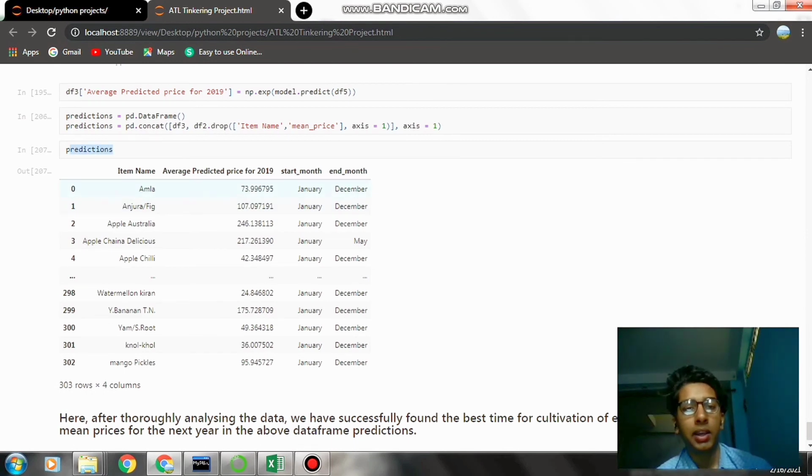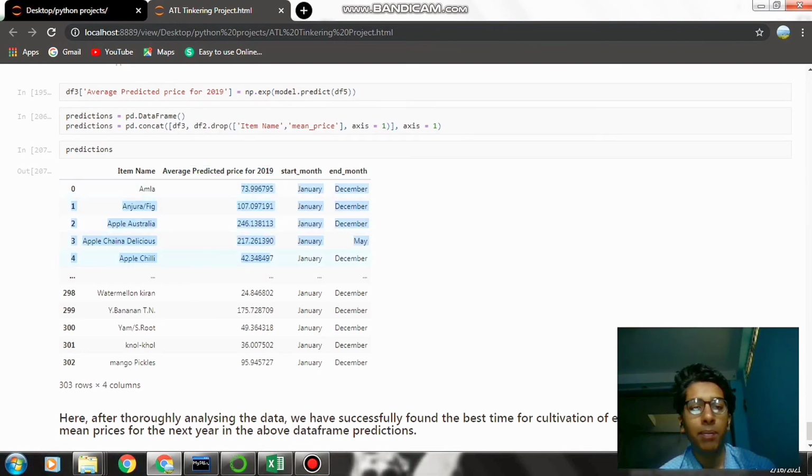And in this data frame, the column average predicted price for 2019 tells us the mean price of each item for the next year, the predicted price for each item in the next year.